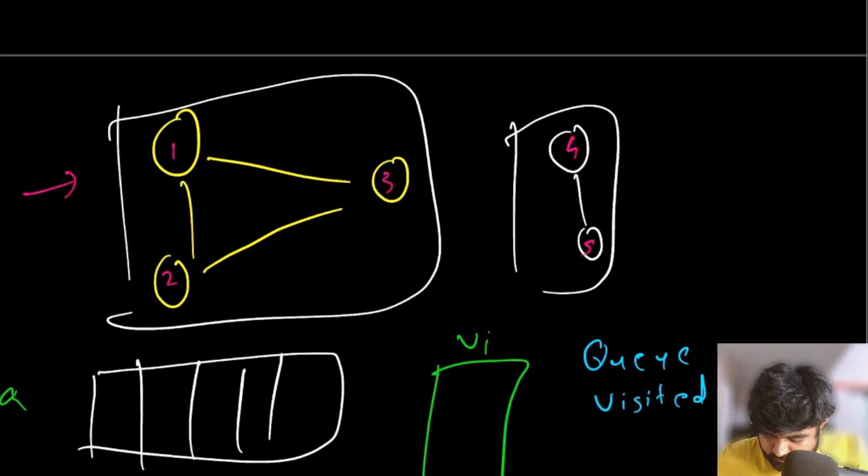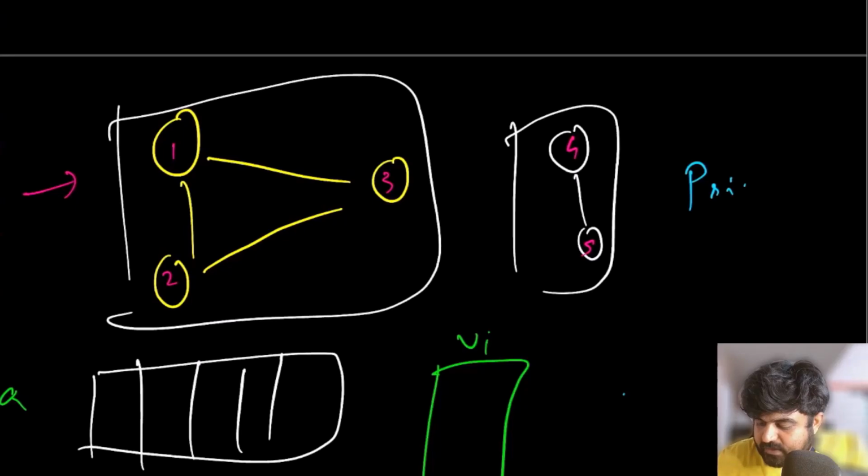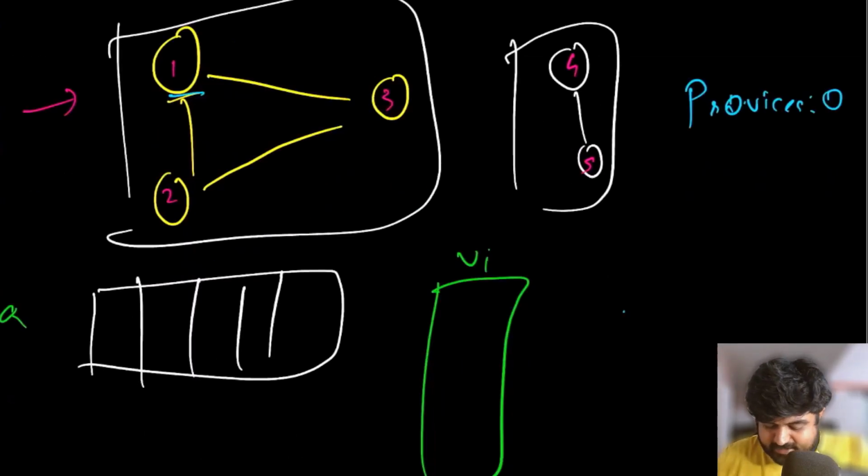We are also going to mark one more variable called provinces, and initially the value of provinces is going to be 0. This is the variable that is going to keep track of the number of provinces we have been able to find so far. Currently the value is 0. Now let's just pick any arbitrary value. So we start with node 1. Let's run a BFS starting with node number 1.